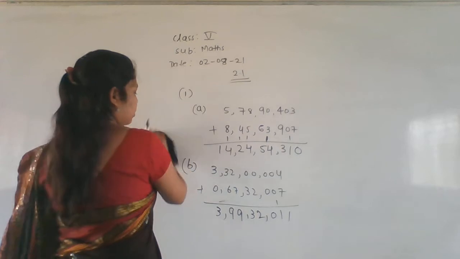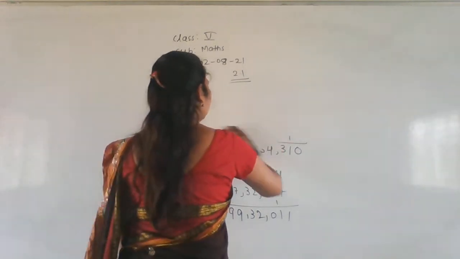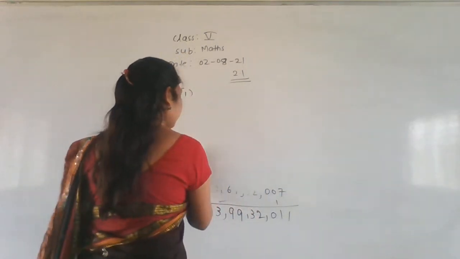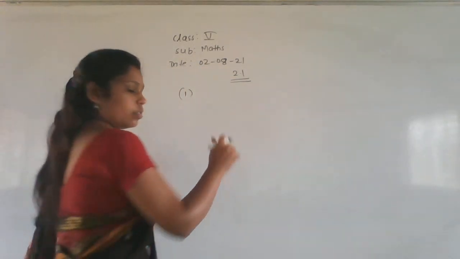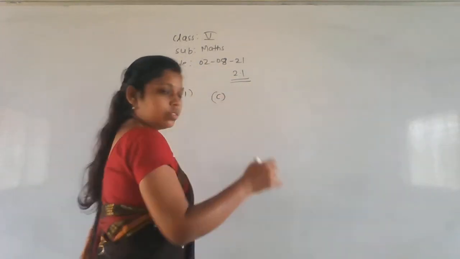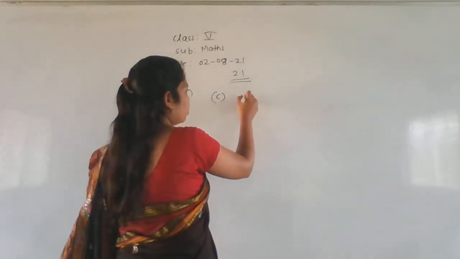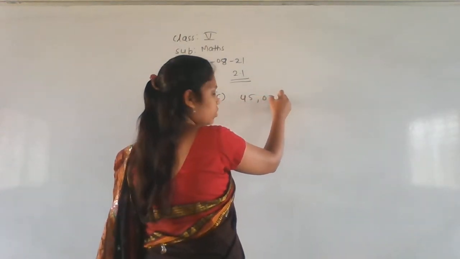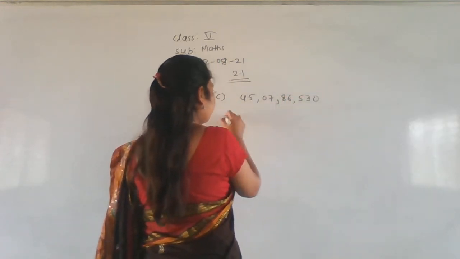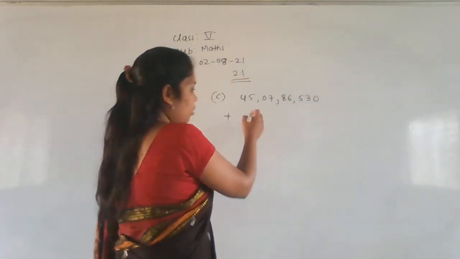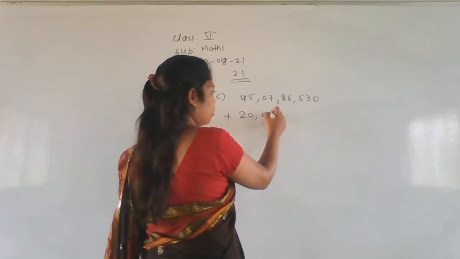Okay. So next C one. We will do the C one. 45 crores plus 24.